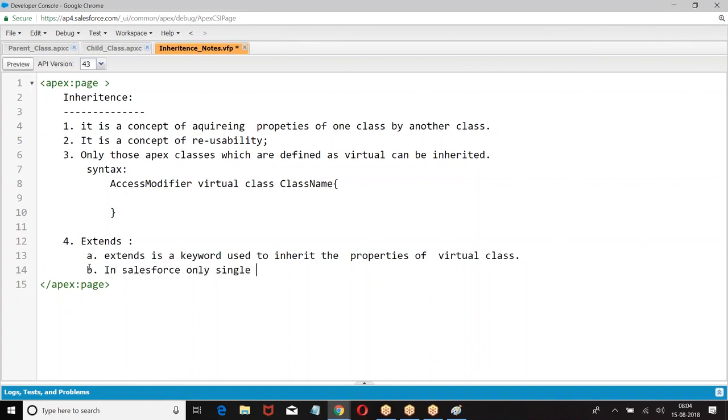In Salesforce, only single inheritance and multi-level inheritance are accepted. What is single inheritance?